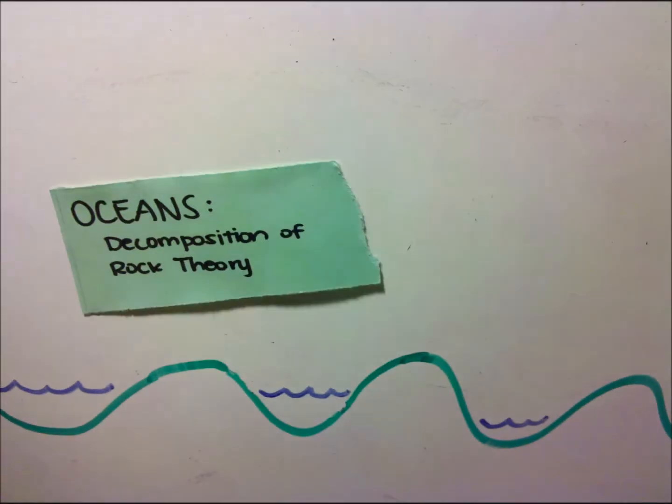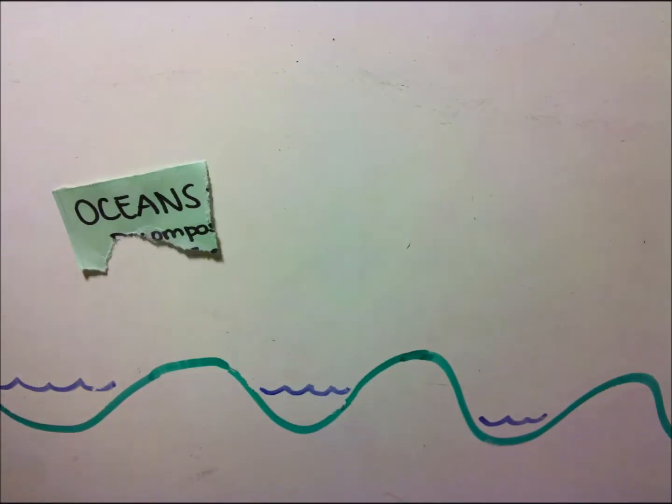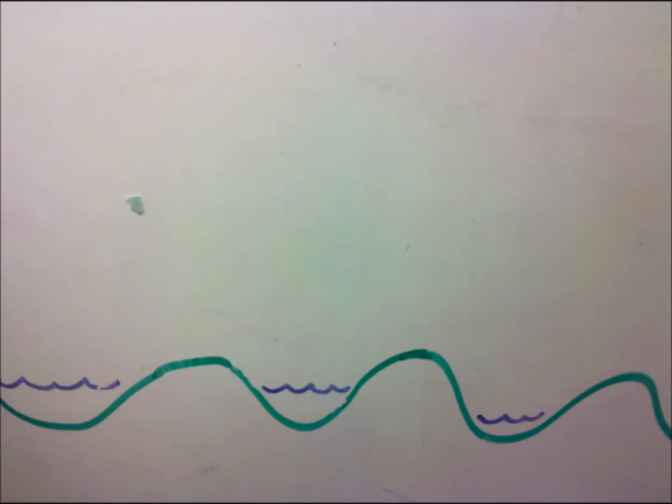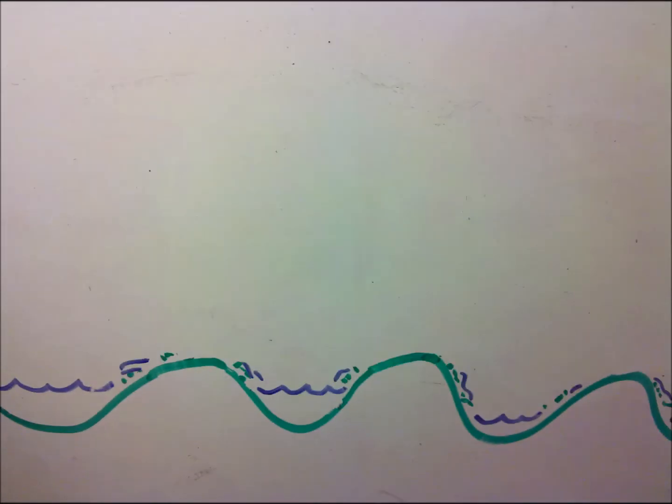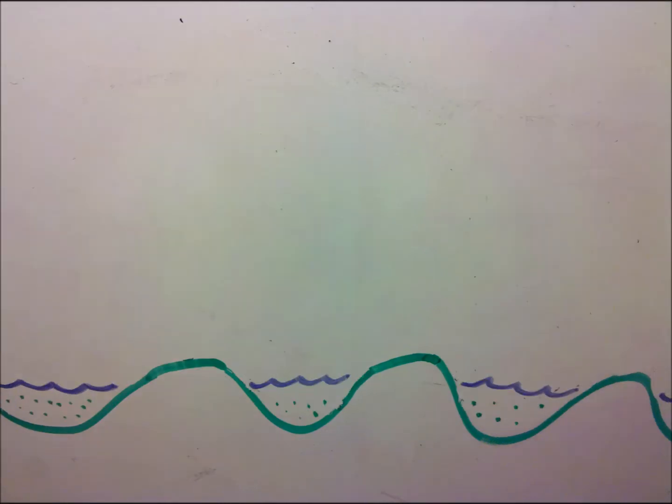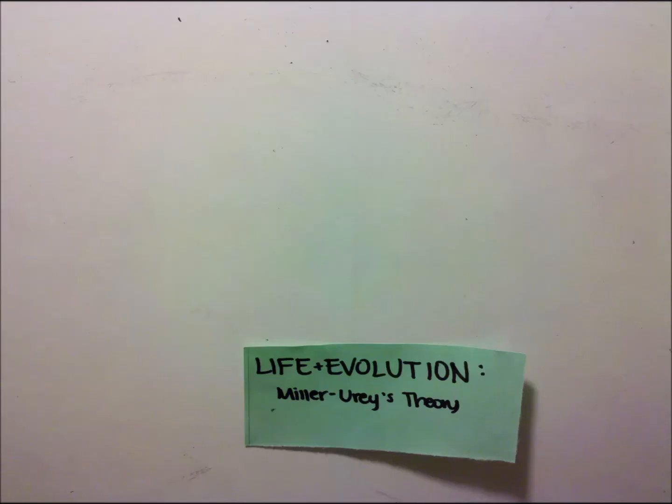The smallest contribution was made by the decomposition of rock. Within the rocks on Earth's surface was chemically trapped water. As time passed, the rocks decomposed, likely distributing salt and minerals for our salty ocean. Water was also released. The life-related theory is one created by the Miller-Urey experiment from the 1940s.